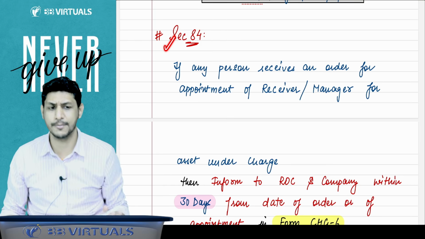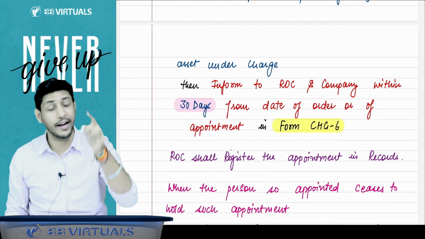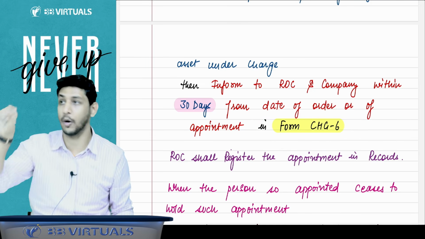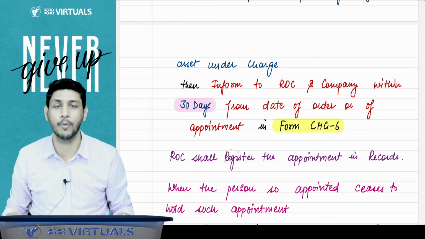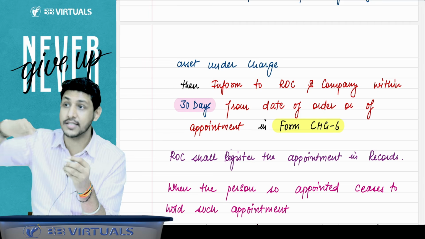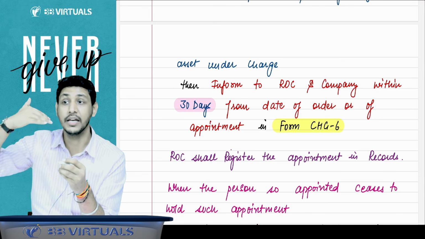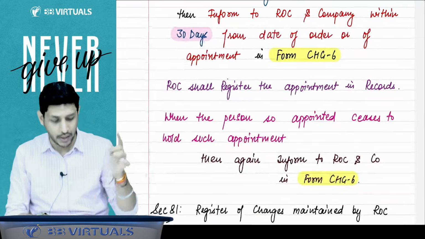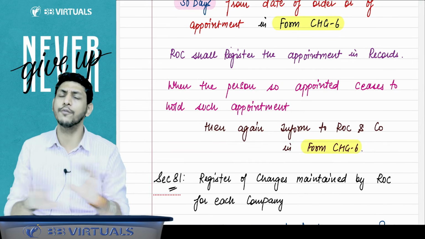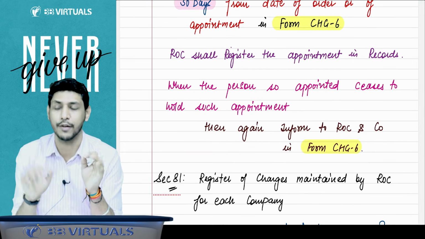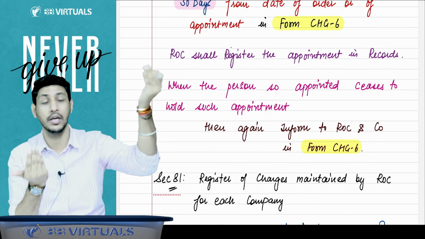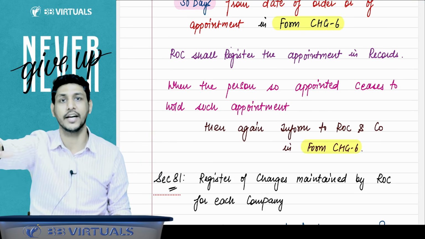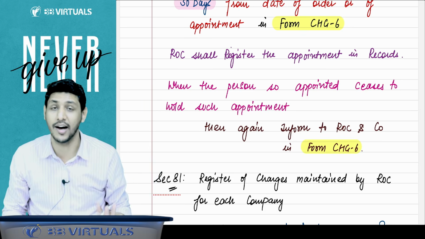So if any such order is passed and a receiver is appointed, then whenever he is appointed, at that time also we have to file form CHG6 to the ROC about his appointment, that so and so receiver is being appointed. And whenever he ceases that appointment, whenever he leaves that position of receiver or manager, then also again you have to inform the ROC. So section 84 is just saying that whenever the receiver comes, you have to file CHG6 to the ROC, and whenever the receiver goes, you have to file the CHG6 to the ROC.